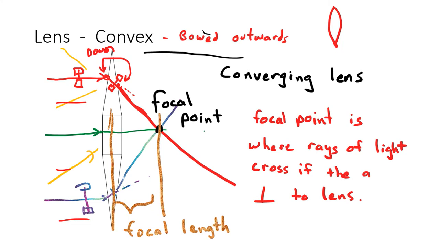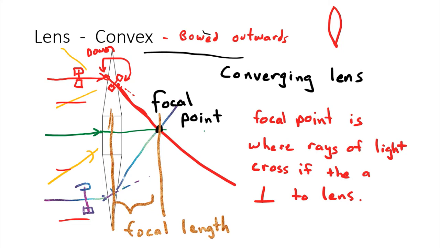If you have a camera, you're like, oh, my camera has a 35 millimeter lens. Well, what does the 35 millimeter mean? It means that's the focal length, right? And if you were fixing a telescope that was broken, you were like, oh, I got to go to the store and buy a new lens for it. What would you have to tell them? Well, you'd have to tell them the size so it fits right. But the other thing, just as important, is you'd have to tell them the focal length of the lens you need.